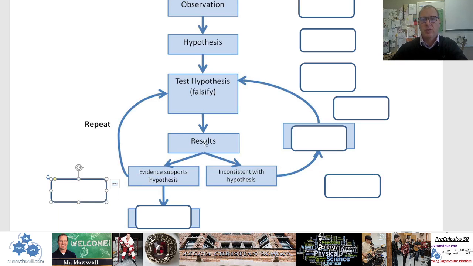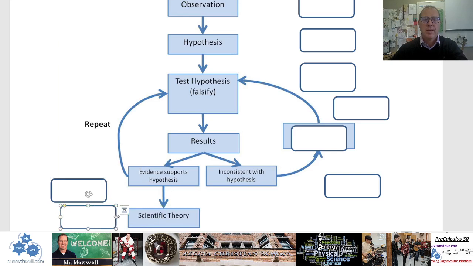If the results support your hypothesis, over here on the left, then you would go ahead and repeat your testing to make sure that it is repeatable and reliable. So if you get the results that you expect, hey, let's go back and try that again. And if we get the results again, then we might be on to something. If that happens a couple times, or however many times you feel is necessary, then you can make a conclusion. In the larger picture, you can say, hey, this is repeatable experimentation. I've got the same results. Now I can form some kind of solid scientific theory behind it.